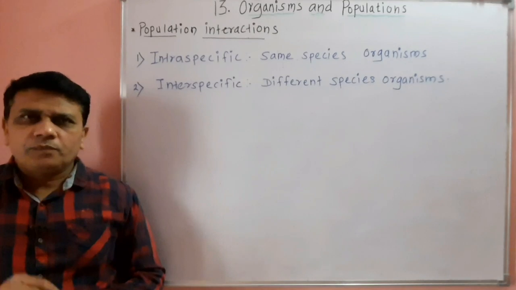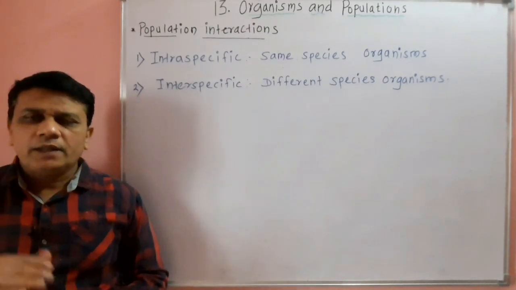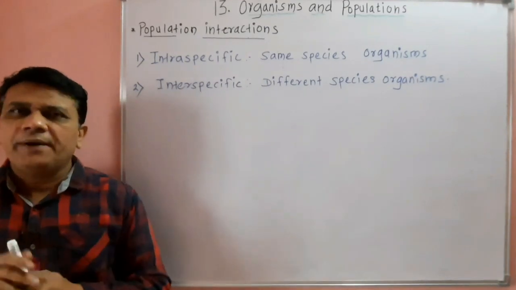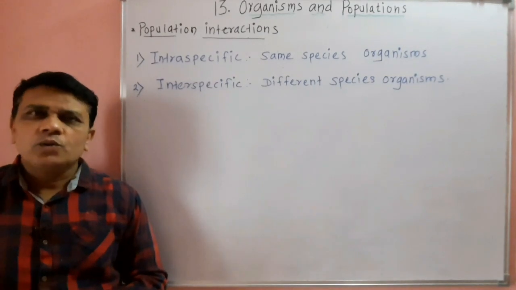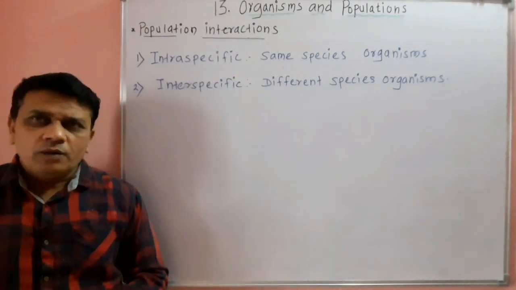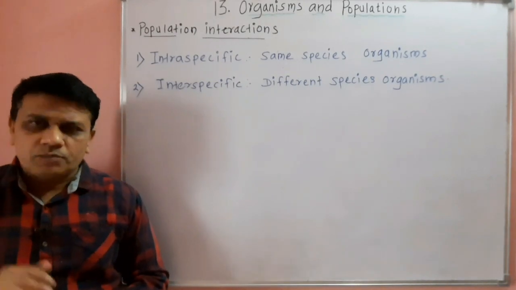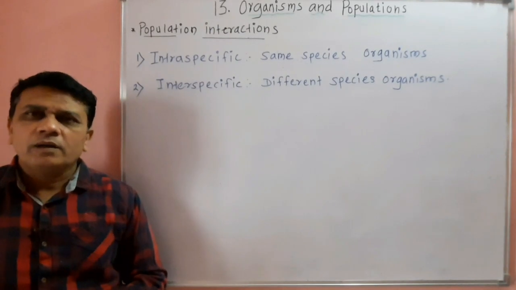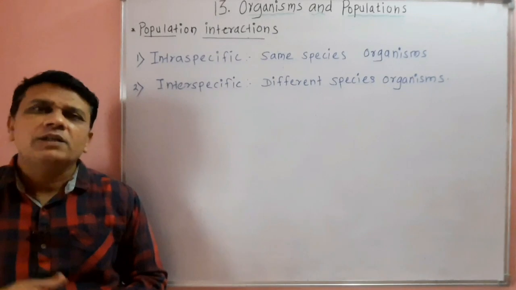Similarly, in a particular habitat, we see that there are different species. We cannot find a single habitat where only one species is observed. So, habitat shows a variety of species. Now, the organisms or the species are dependent on other species, or they have interactions with other species.